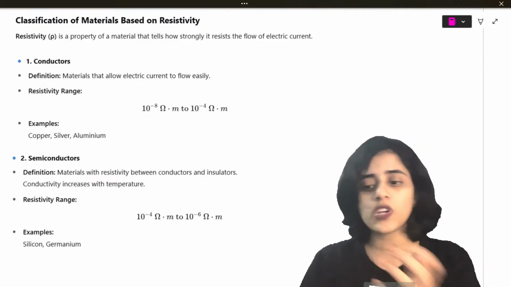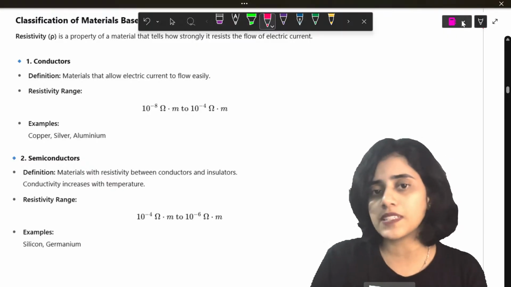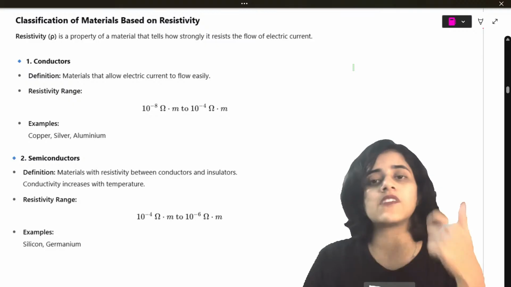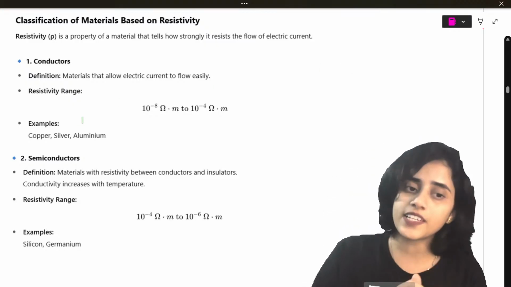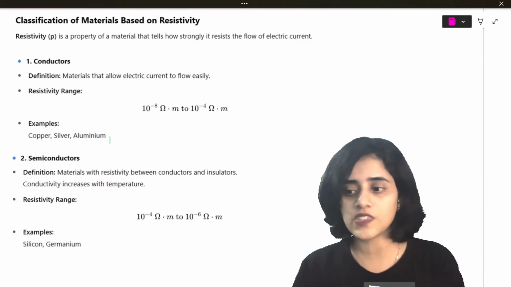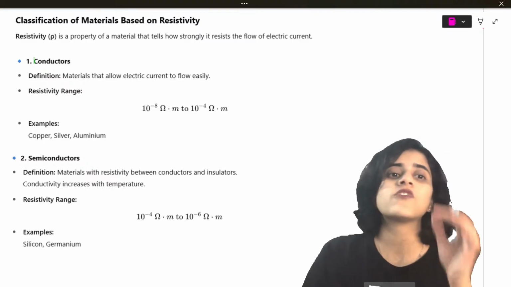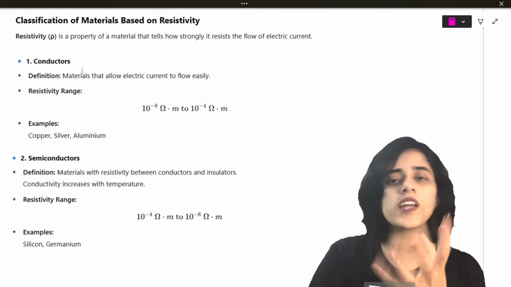a material. So you can obviously classify resistivity based on the different kinds of materials. For conductors, it will have a different resistivity. Insulators will have a different resistivity. Semiconductors will also have a different resistivity. So what will the resistivity of conductors be? For conductors, what are conductors?